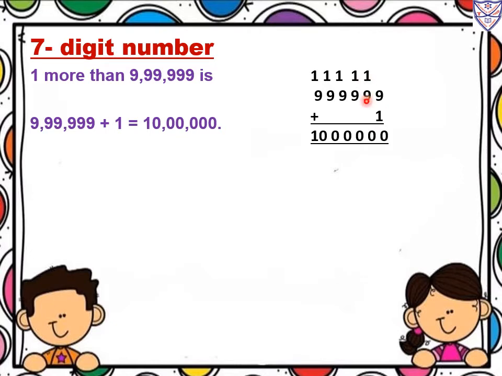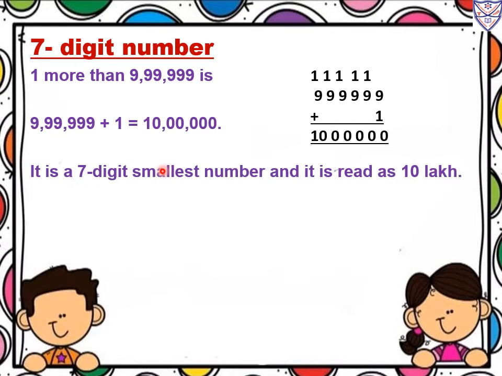Now 1 plus 9, 10. So 0 we will write down, 1 will be carried over. In the same way, 1 plus 9, 10, again 0 and 1 carried over, continuing through each place. Finally, 1 plus 9, 10. So how much did we get? 10 lakh. So 10 lakh is the smallest 7 digit number and it is read as 10 lakh.